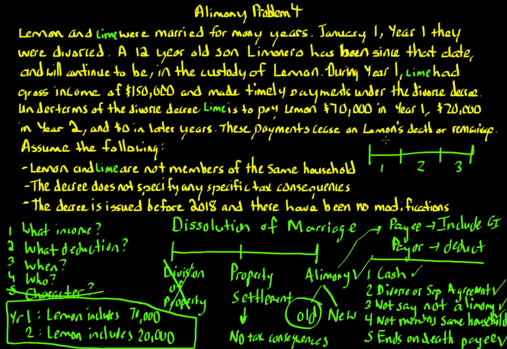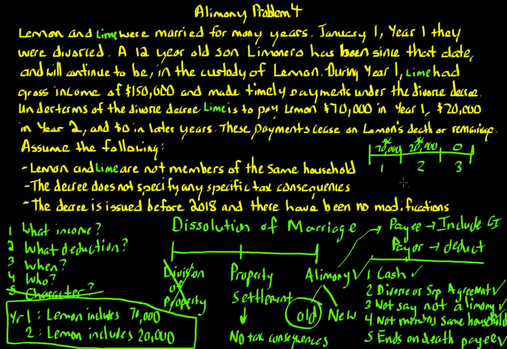If the payments in year 1 and year 2 substantially exceed the payments in year 3 or later years, then you have to apply a special test. And that's what we have here. In year 1, we have $70,000. In year 2, $20,000. In year 3, 0.